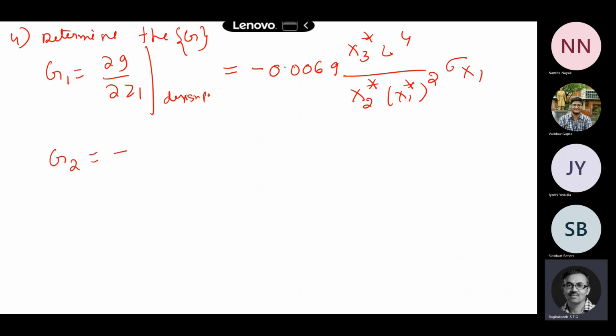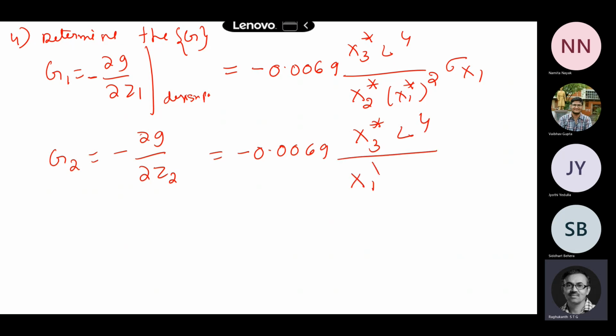We have 3 random variables, so 3 derivatives will be there. Dou g by dou z2 will also be minus 0.0069 x3 star L to the power of 4 by x1 star, x2 star whole square sigma of x2.